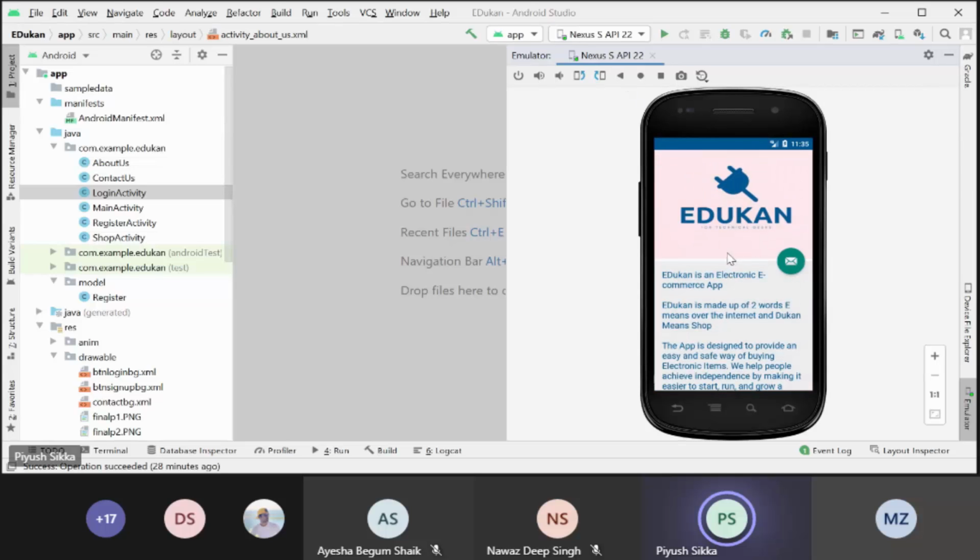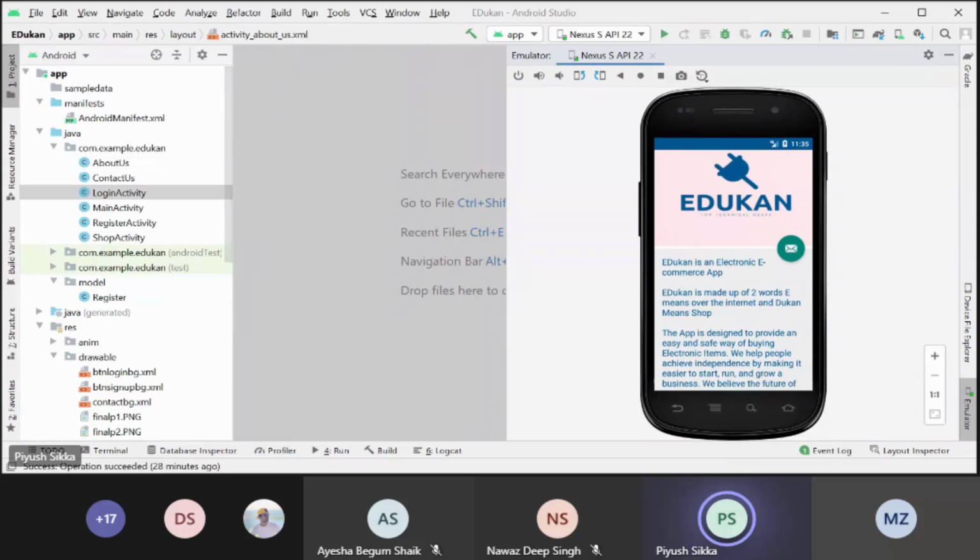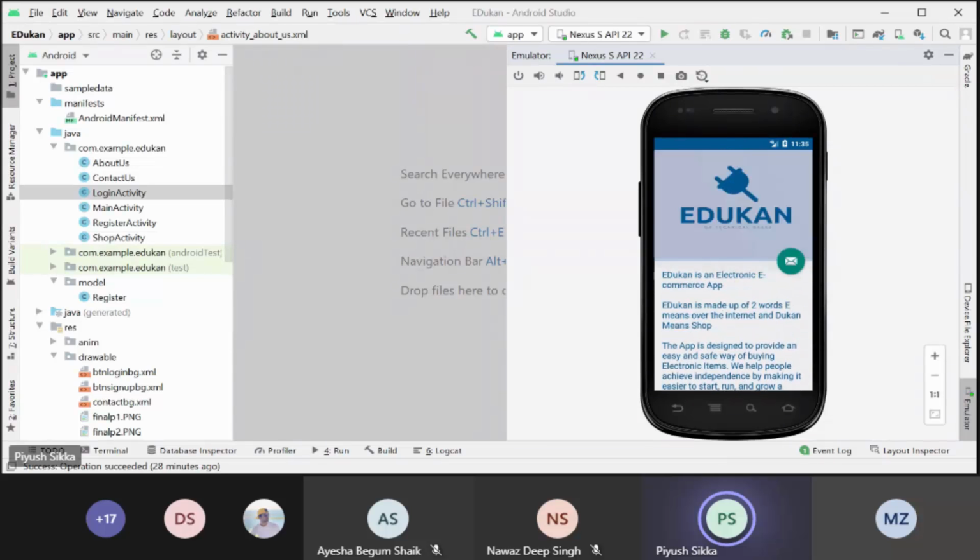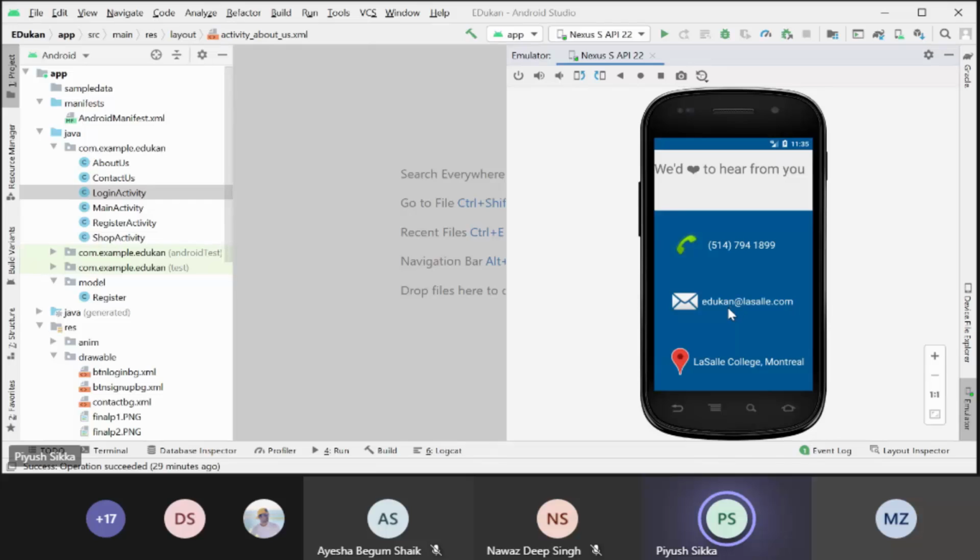And this is an about us page. Here is all about our e-commerce app. eDukaan is an electronic e-commerce app. You can study it from here about our app. And here is also a contact button. If you want to contact, it will go to the contact page. You can contact us from anywhere.